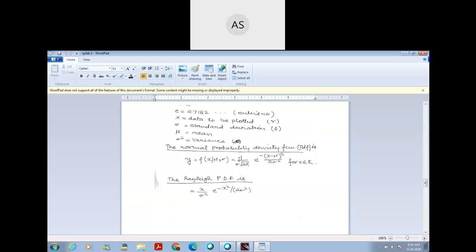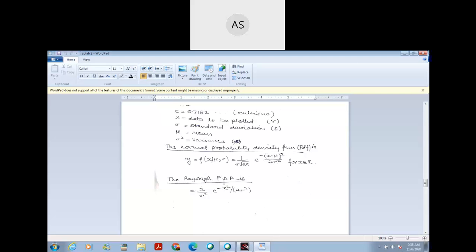It is given by 1 by sigma under root 2 pi, exponential minus x minus mu divided by 2 sigma square, that is, exponential minus x minus mu whole square divided by 2 sigma square. Same, this is the standard deviation, this is the mean, x is the data and this is the variance.